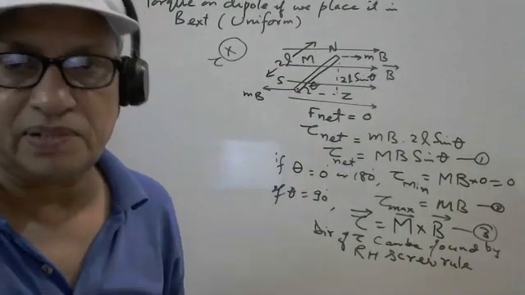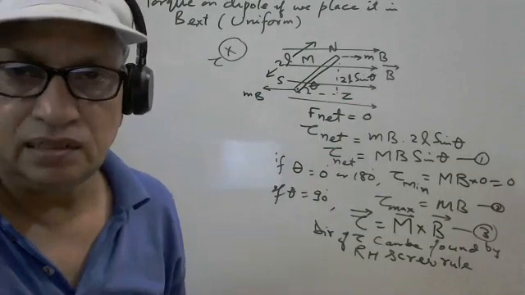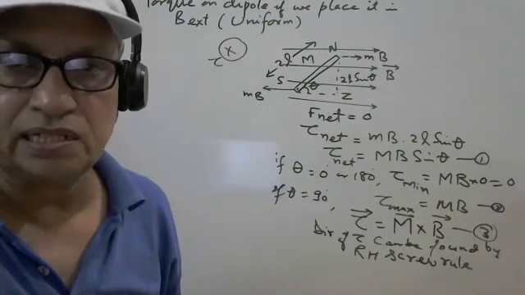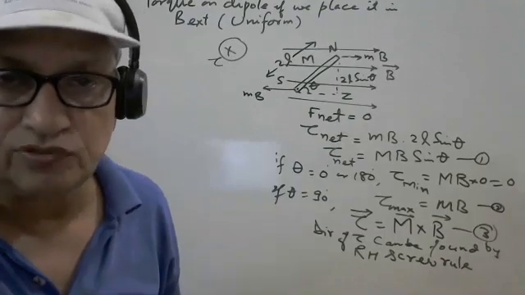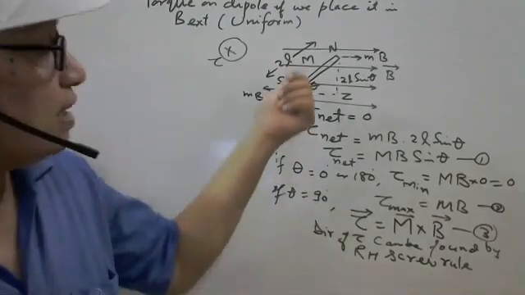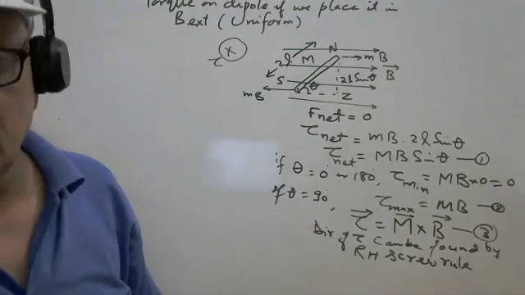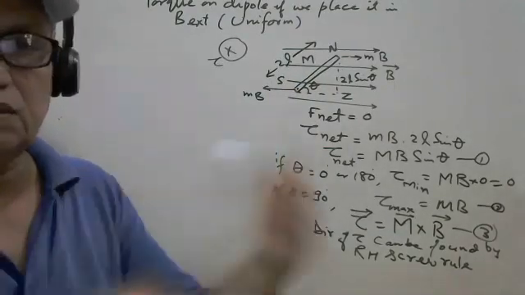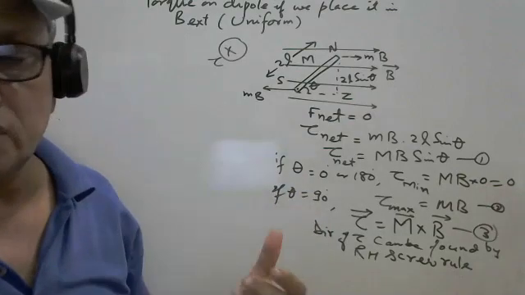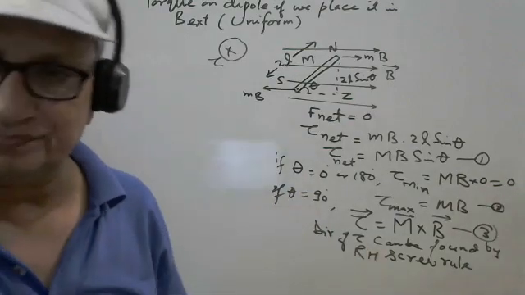So the next topic is work done or the potential energy stored in the system. What is the system? The magnet in the external magnetic field. So whatever work is done in rotation is stored as potential energy. This is the new topic.